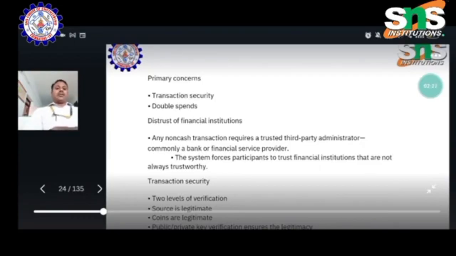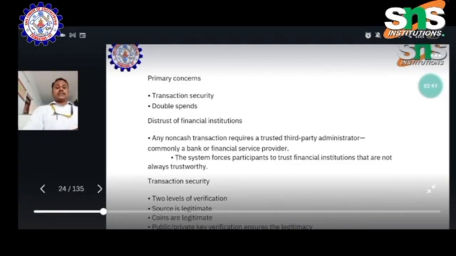Any non-cash transaction requires a trusted third-party administrator, commonly a bank or financial service provider. The system forces participants to trust financial institutions that are not always trustworthy, because the network security is not sufficient. We cannot do third-party transactions through online payment. So we first need to make successful, trustworthy transactions and give confidence to public users. That is called the hybrid blockchain model.